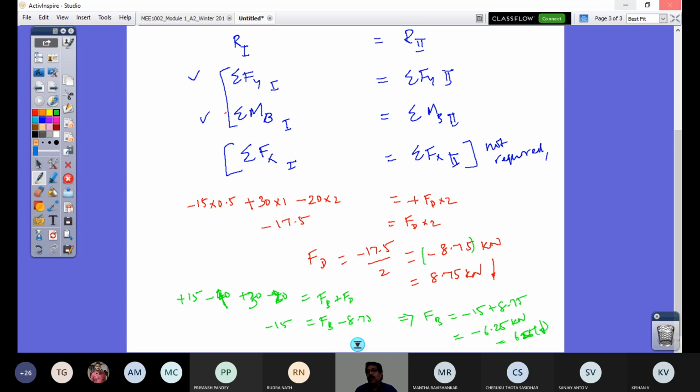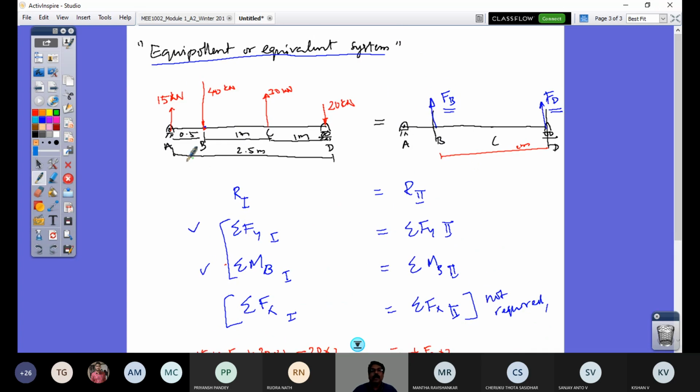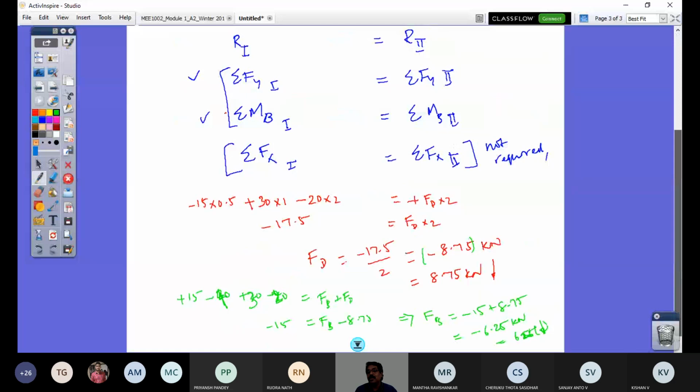So when I have this loading system and I have to replace it by two forces, I get it replaced by these, with the direction reversed, otherwise I should write it with a minus sign. Now this is 8.75. So this is my answer, and this is an equivalent system.